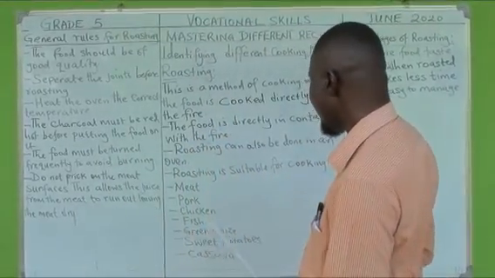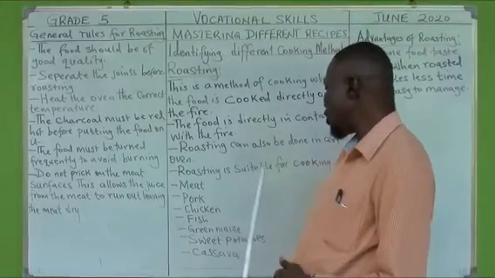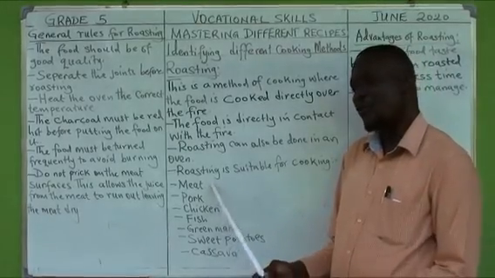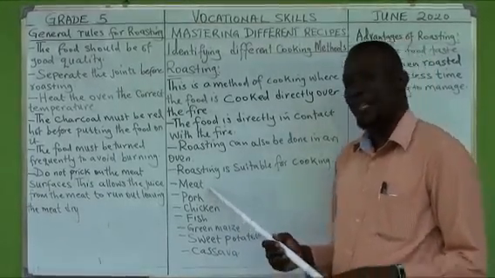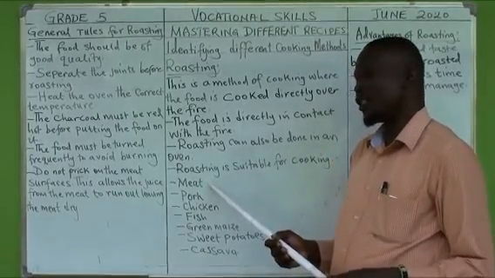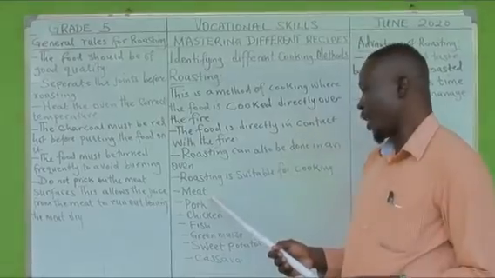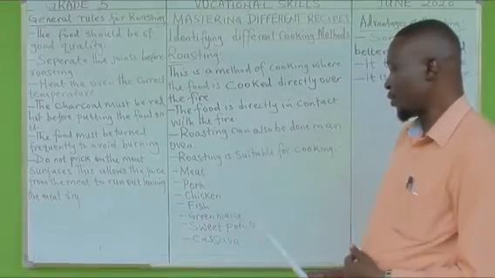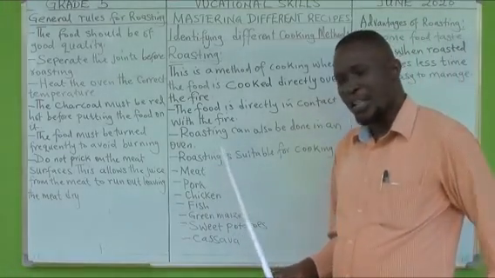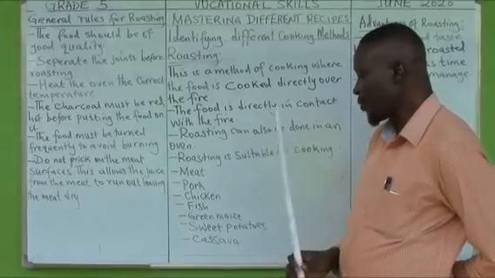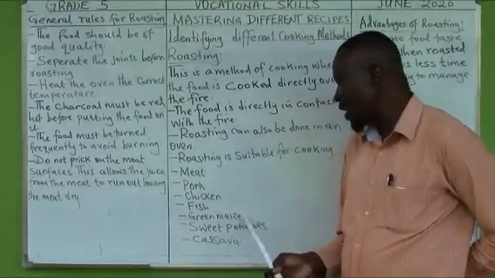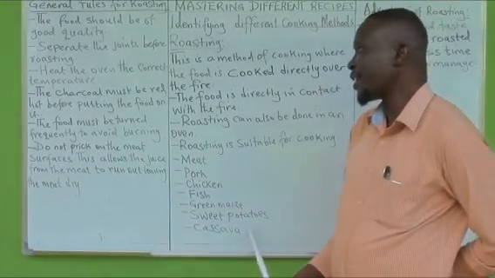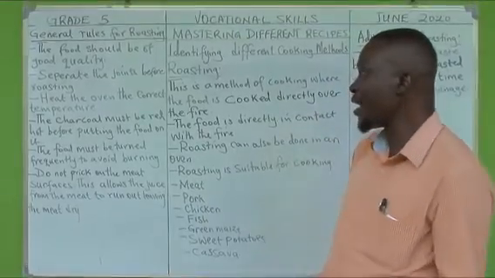Good. Now, roasting as a method of cooking is suitable for cooking the following types of food. One, we have the meat. I hope most of you have tasted and enjoyed meat which has been prepared by roasting, right? We have mishkaki, we have nyama choma, that is roasted meat. We have pork, roasted. We have chicken, right? Fish can also be roasted, or the green maize. At times, we also roast sweet potatoes and cassavas.